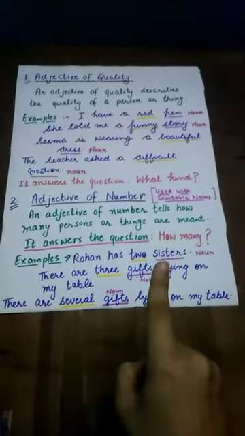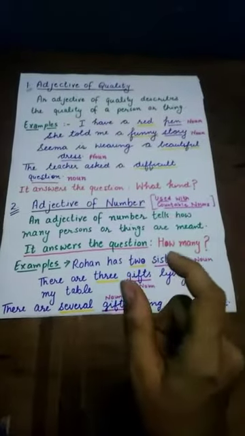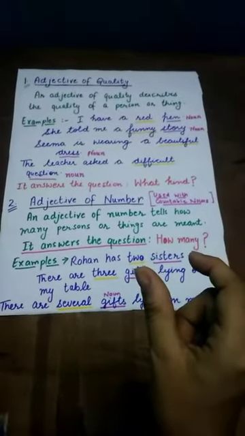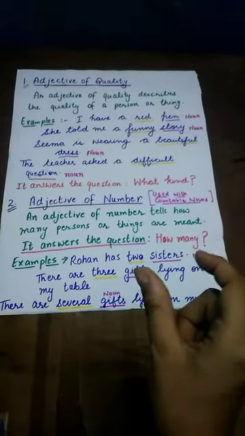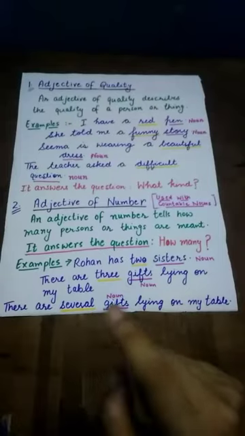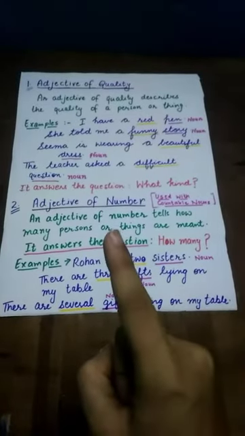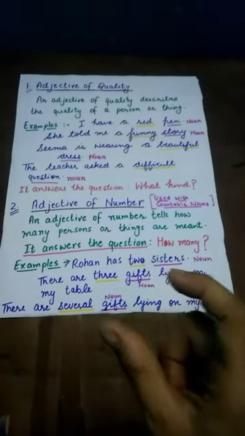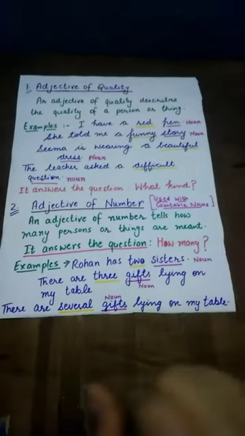Yes, he has 2 sisters. So 2 is an adjective of number because it tells you about the number of sisters Rohan has. Similarly, 3 and several are also adjectives of number because they are telling you about the number of gifts lying on my table.